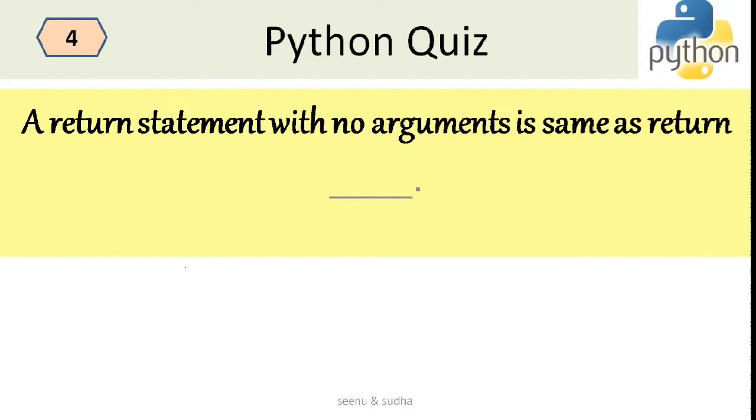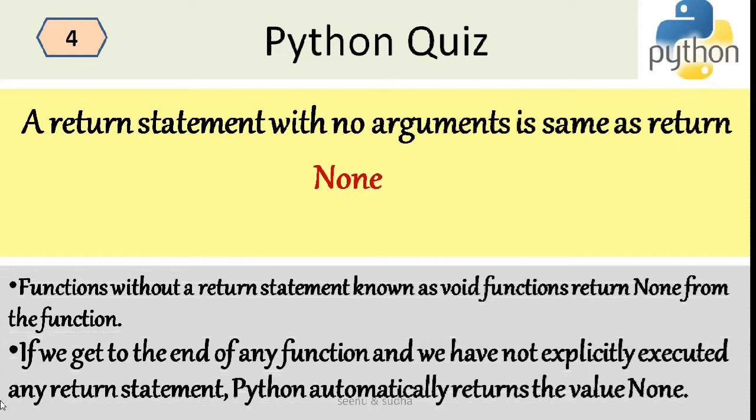So the fourth question is, a return statement with no arguments is the same as a return what? It is none. As I already told you, the function will take certain arguments and it will do some computations and return some value to the calling function. So this return statement is optional. If you have something to pass, then you will explicitly mention a return statement. Else Python will internally add a return statement which will return none. Functions without a return statement are known as void functions. They are called void functions, which return none from the function. So this value is returned to the calling function.